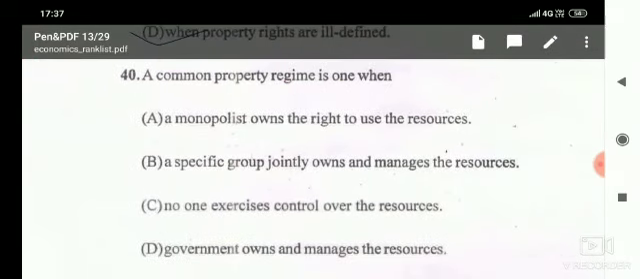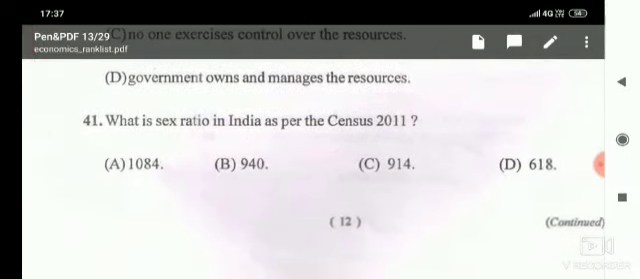Then the next one, a common property regime is one when, given options are a monopolist owns the right to use the resources, a specific group jointly owns and manages the resources, no one exercises control over the resources, government owns and manages the resources. And here the correct answer is a specific group jointly owns and manages the resources.